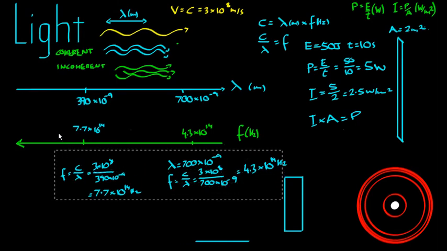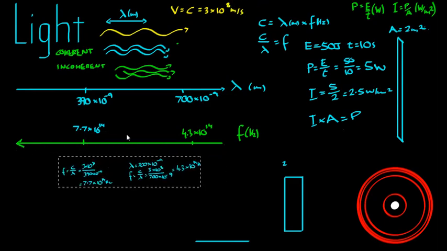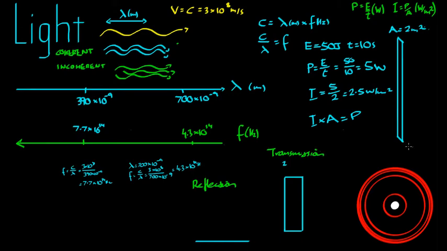So now we can talk about a few of the interactions of light and matter. So when light does meet matter, I think there's 3 broad categories. You can either have a reflection, a transmission or an absorption. So in a reflection, the light bounces off a surface.